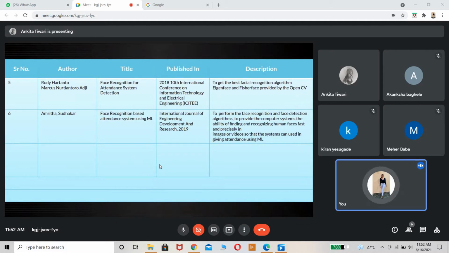And the last paper was face recognition based attendance system using ML. In this, how we can use ML to perform facial recognition and face detection algorithms, to provide the computer system the ability to recognize the human face and precisely the image or video that the system is used on, and it is going to use the factors about ML. Through this paper we got the idea about that. Next paper. Next slide.